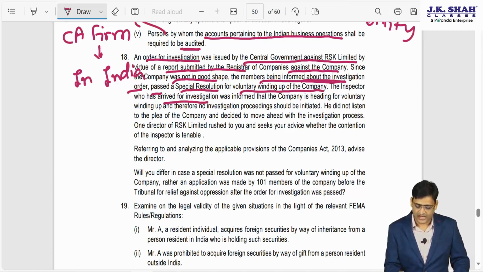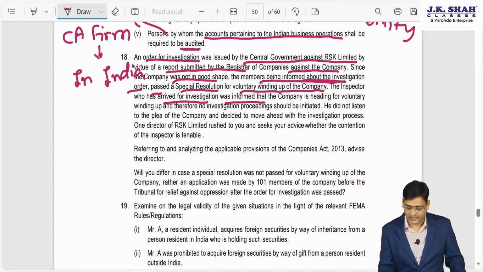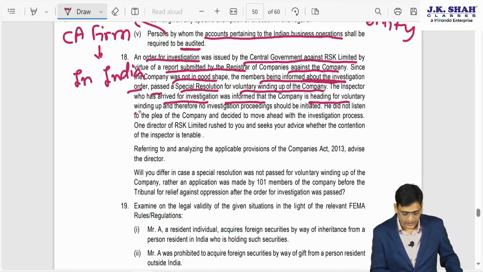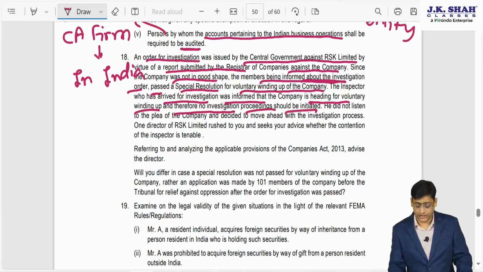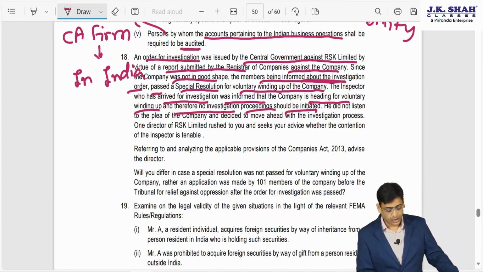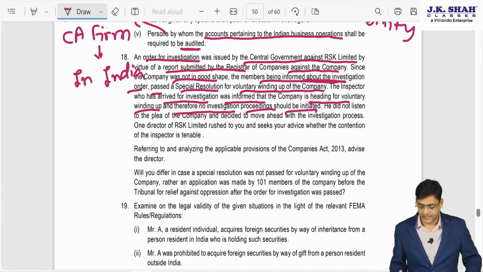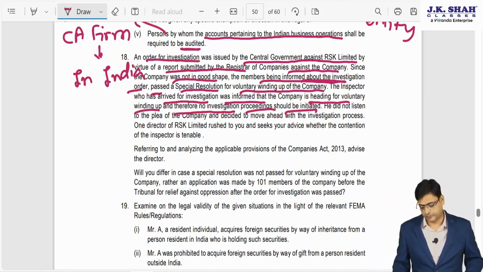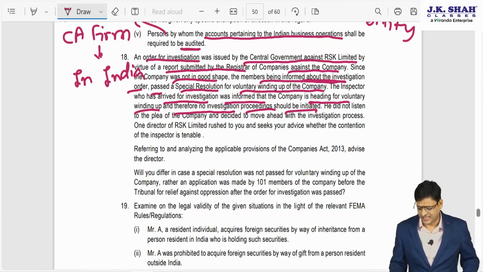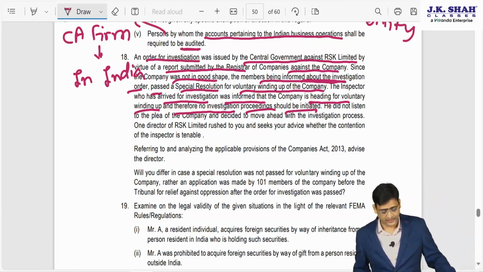The inspector who arrived for investigation was informed that the company is heading for voluntary winding up and therefore no investigation proceedings should be initiated. He did not listen to the plea of the company and decided to move ahead with the investigation process.